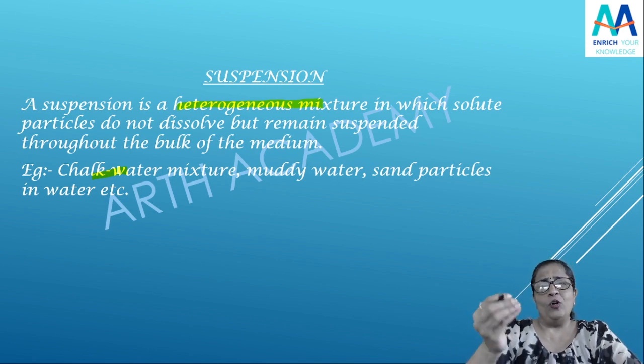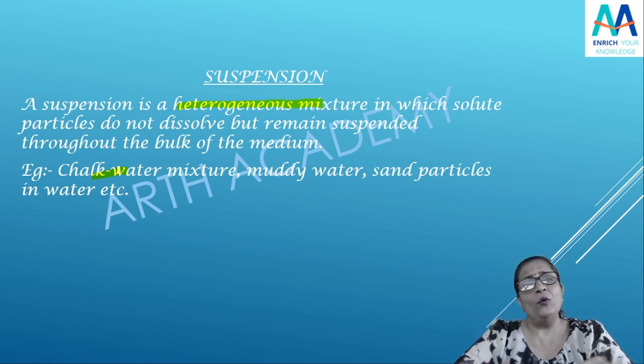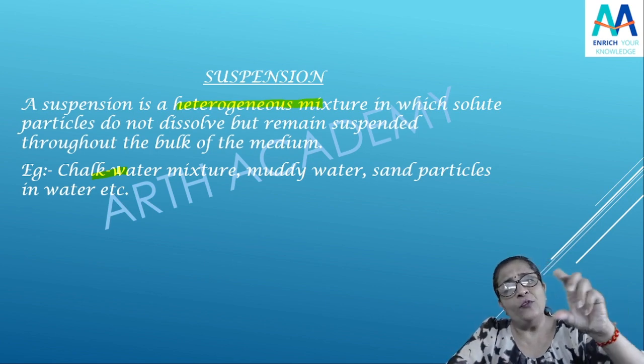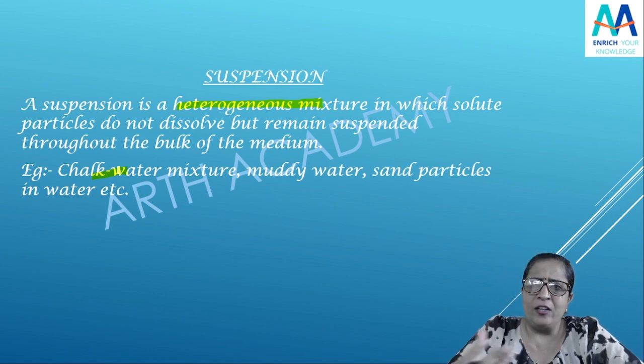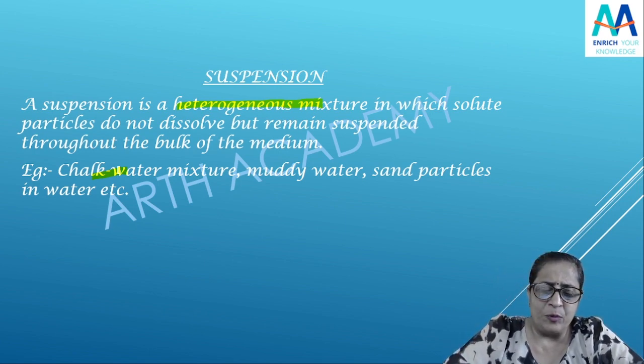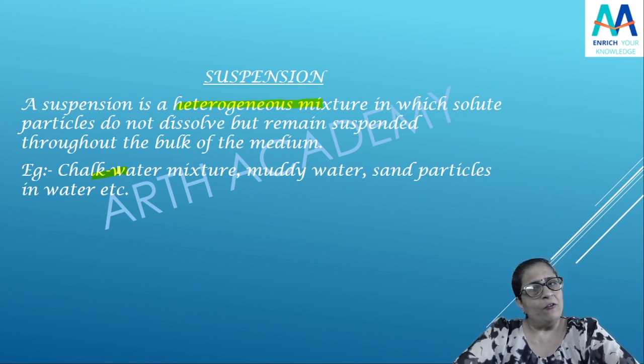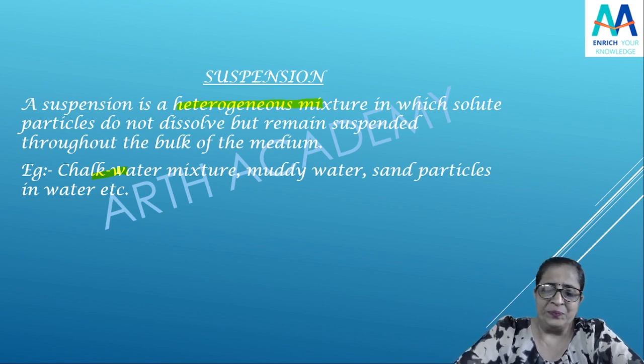Then if you take that suspension and try to filter it with a normal filter paper, suppose, what will you see? Will it get filtered?